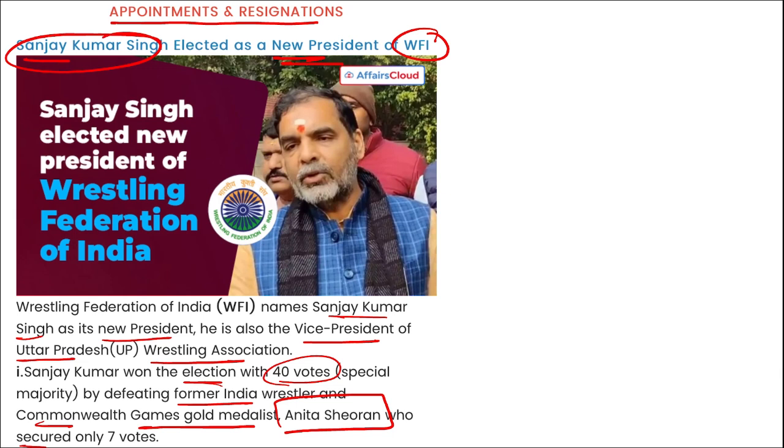And before Sanjay Singh, who was the president of the Wrestling Federation of India, that is WFI? Brij Bhushan Sharan Singh. Mark this.